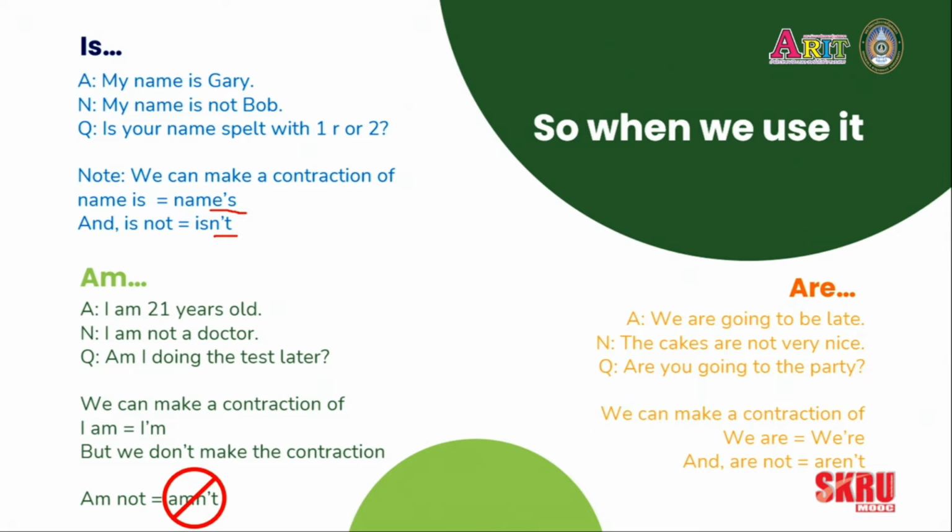And the last one, are. The affirmative, we are going to be late. The cakes are not very nice. Are you going to the party? So you notice we use those with the right subjects. We are. The cakes are plural, not just one cake. Are you?